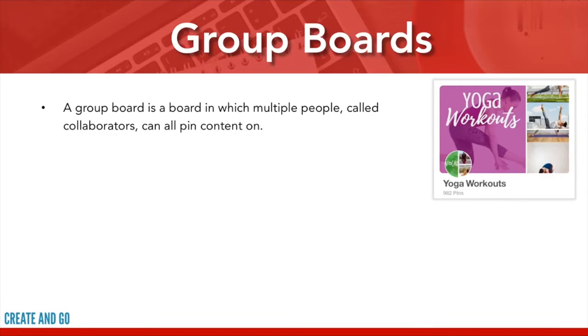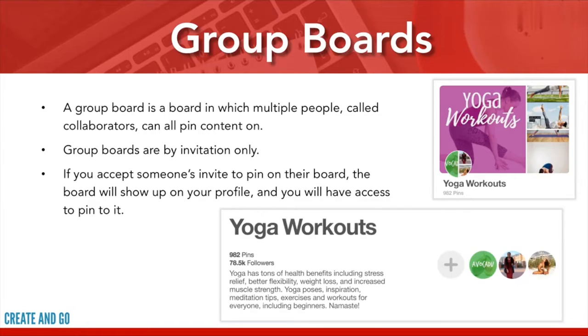A group board is a board in which multiple people, called collaborators, can all pin content on. So this is an example of my group board, Yoga Workouts, over here. And this is how you identify a group board when you're looking at someone's profile. There's a little circle right here. Group boards are by invitation only. If you accept someone's invite to pin on their board, the board will show up on your profile and you will now have access to pin on it.